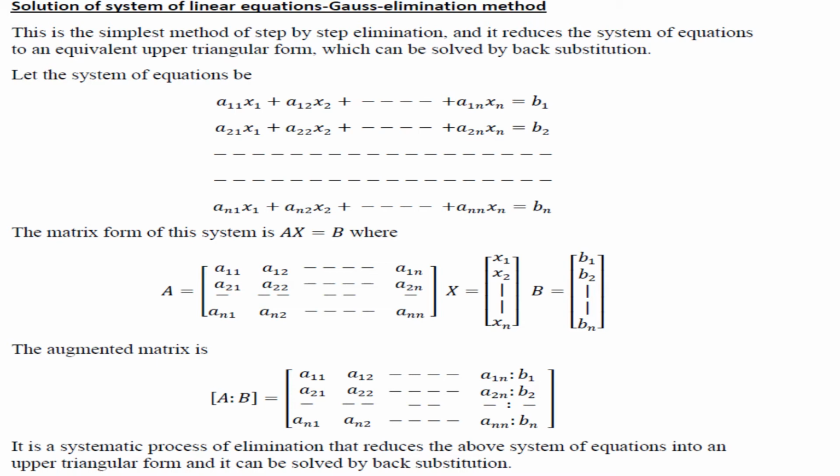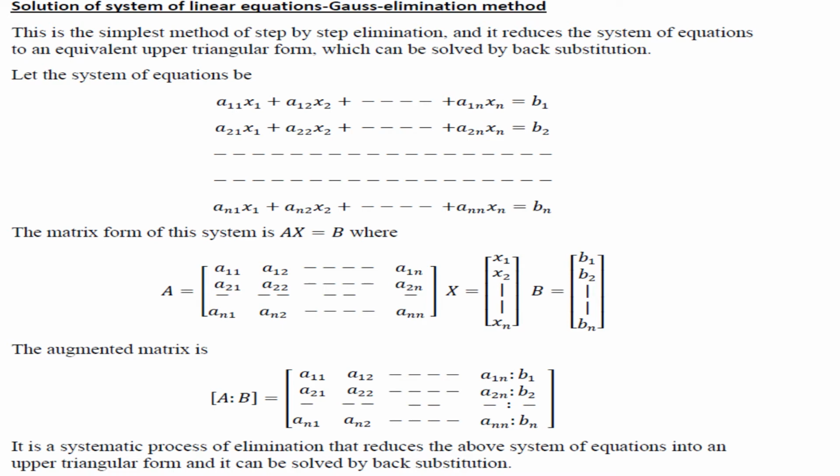So let the given system of equations be a11x1 plus a12x2 plus etc. plus a1nxn is equal to b1, and etc., an1x1 plus an2x2 plus etc. plus annxn is equal to bn, and the matrix form is Ax is equal to B, and the augmented matrix is AB, which is given by a11, a12, etc., a1n, b1, a21, a22, etc., a2n, b2, etc., an1, an2, etc., ann, bn.